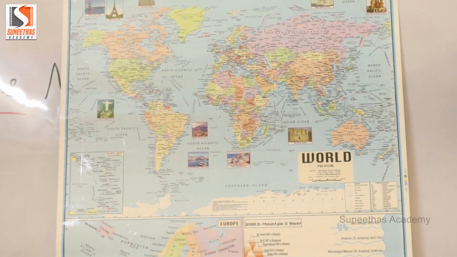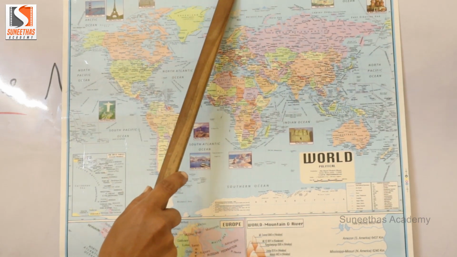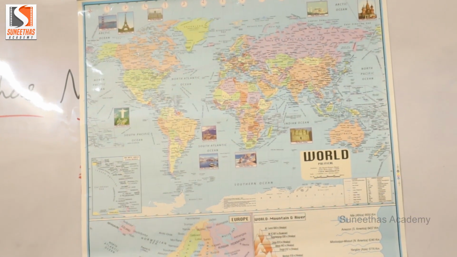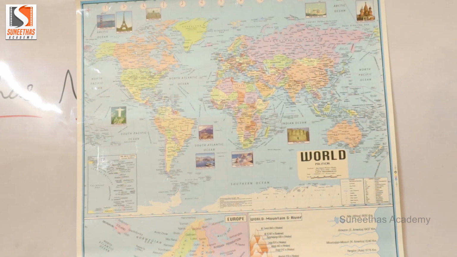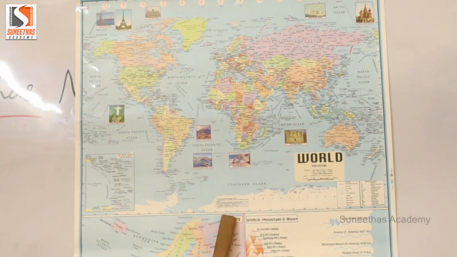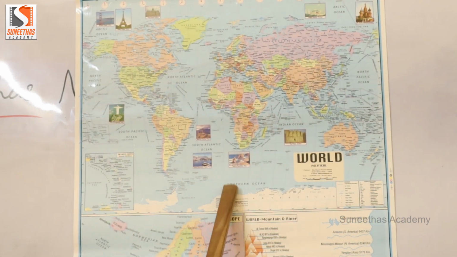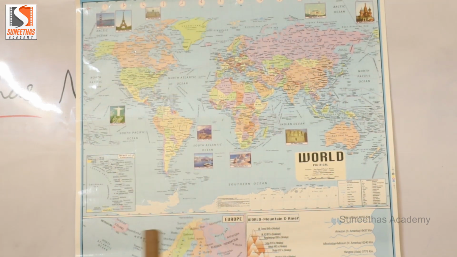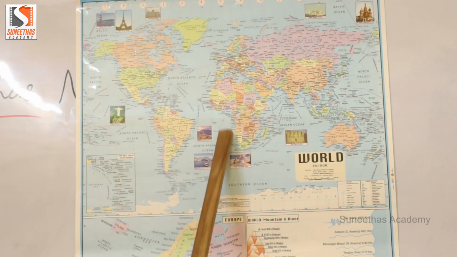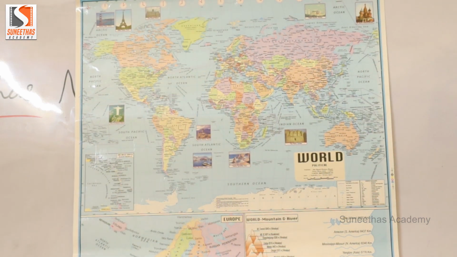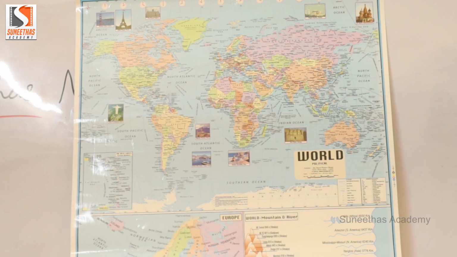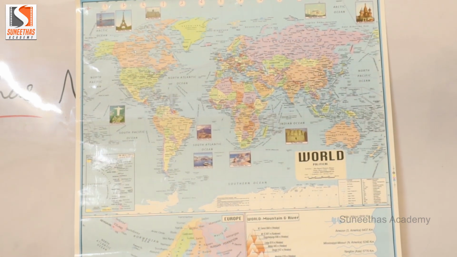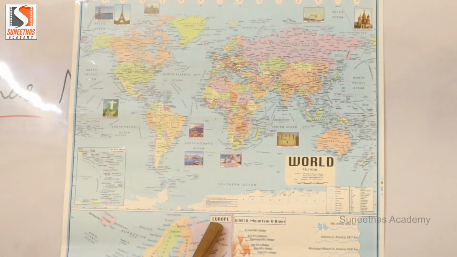longitudes. The lines which run vertically from the north pole to the south pole are called the longitudes. The main longitudes are the 0 degree longitude, which is important, and the 180 degree east and west longitude, which is exactly opposite to the 0 degree. ఈ longitude అనేది 0 డిగ్రీకి ఆపోజిట్గా ఉంటుంది. So there are two important longitudes: 0 degree and 180 degree east and west longitude.